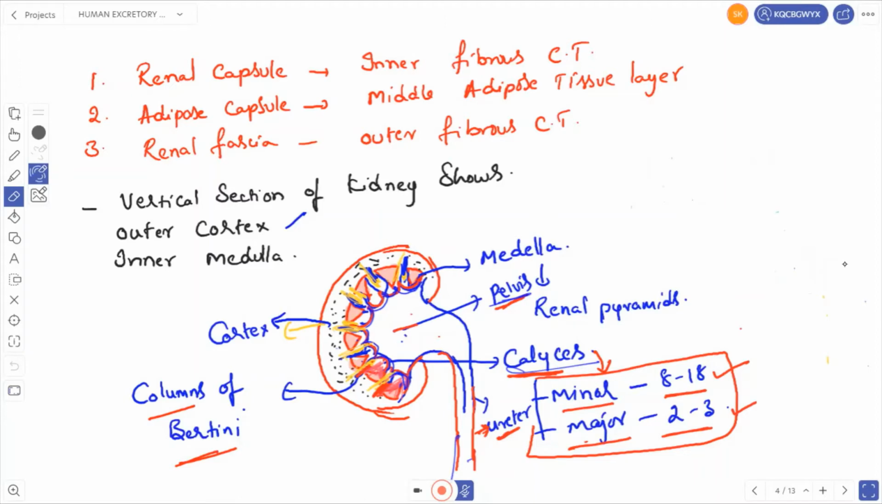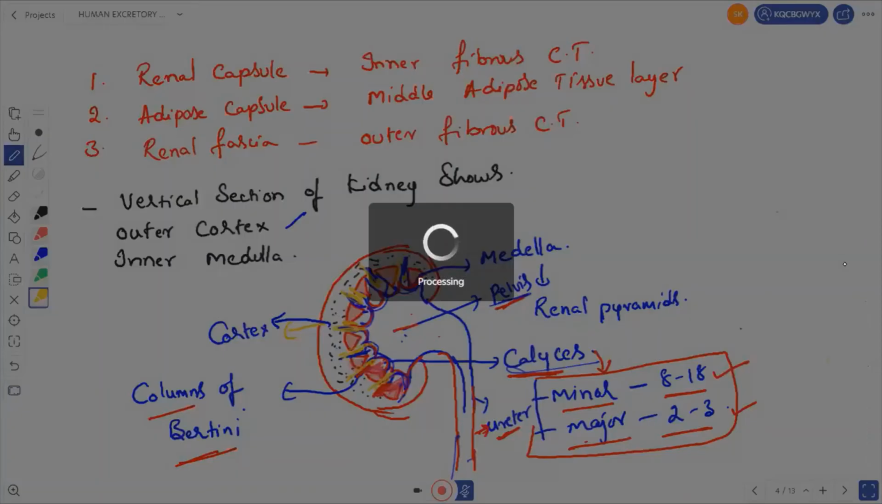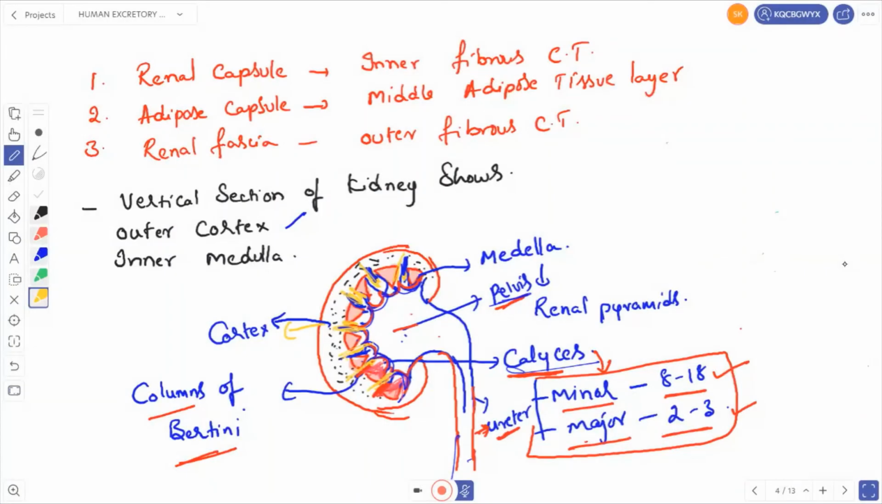After the renal capsule, there is an adipose capsule. This adipose capsule is the middle adipose connective tissue. And after that, the renal fascia, which is the fibrous connective tissue. So this one is the inner fibrous connective tissue, this one is the adipose connective tissue, and this one is the outer fibrous connective tissue. So 3 layers are present. All these 3 layers together form the renal capsule.